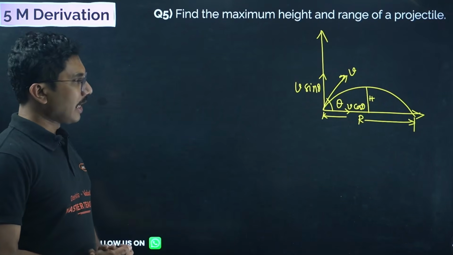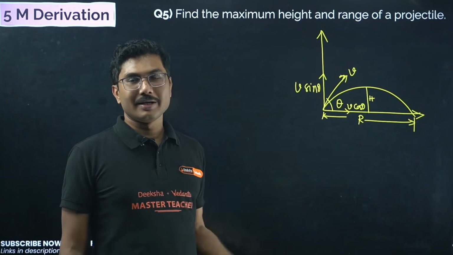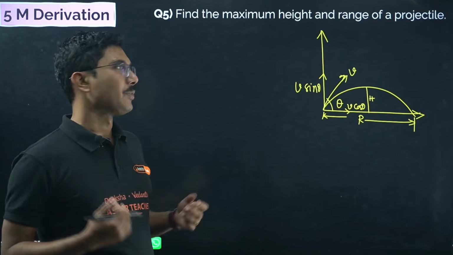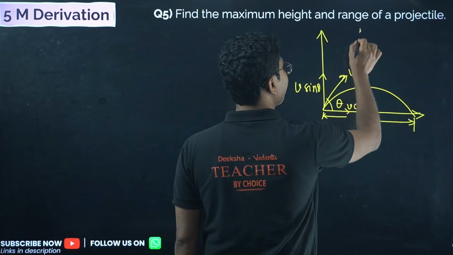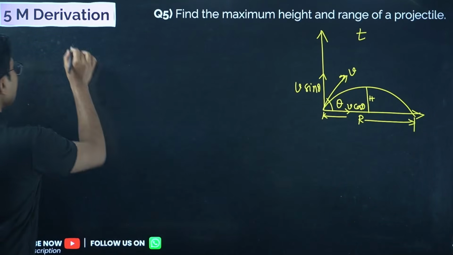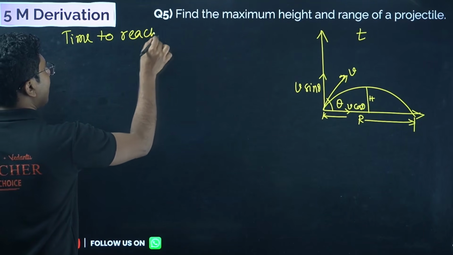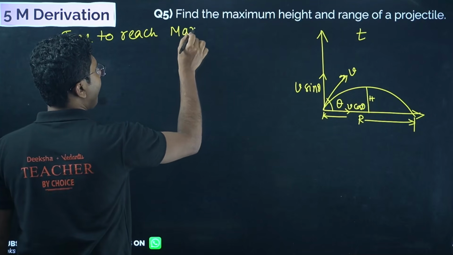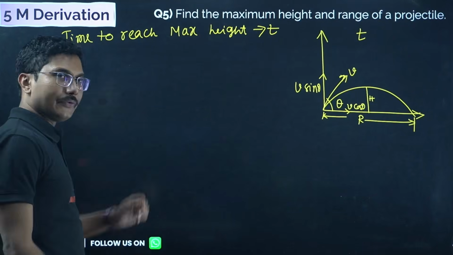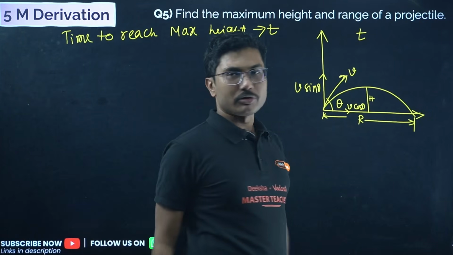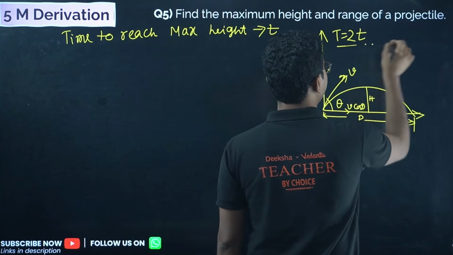Now the only difference is that in the previous case we had taken an arbitrary time. In this case we cannot do that. We have to find the time. The time to reach maximum height, we will say, is small t. This t we will find, and the total time of flight also you have to find. Total time of flight is capital T equals 2 times t.